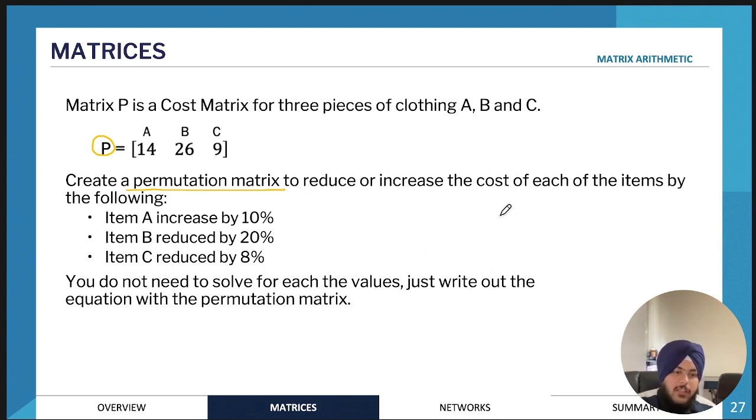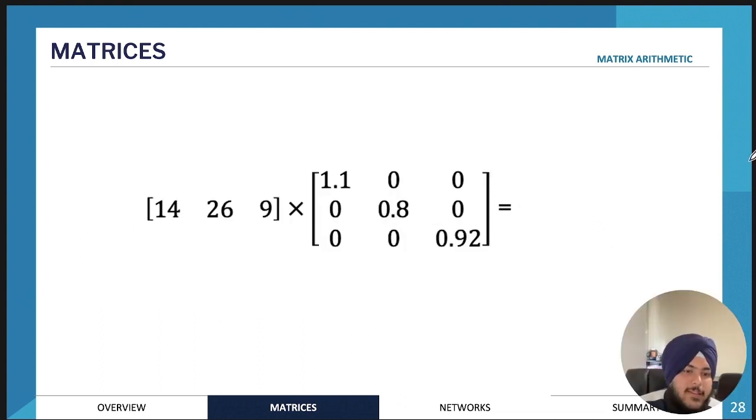So if you're watching the live stream, I'm now going to go through solutions for this question. But if you're not, I would love it if you could pause and maybe have a go at the question before I go through the solutions. Essentially what we're doing in this question is marking up the price of these items, or marking down in some cases. For A, we want to increase by 10%. B, we want to reduce by 20%. And C, we want to reduce by 8%.